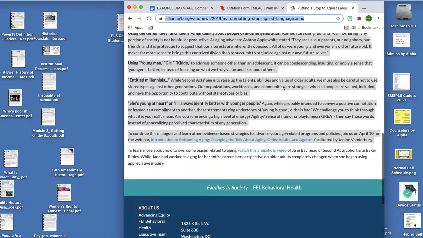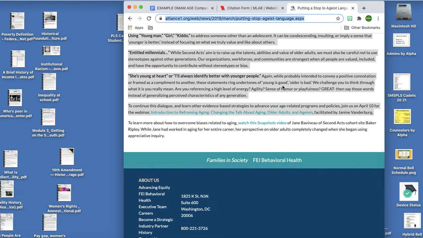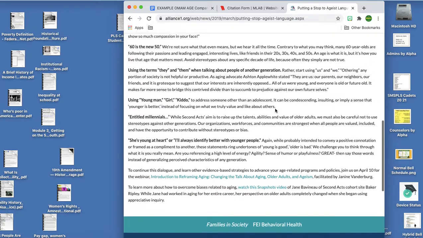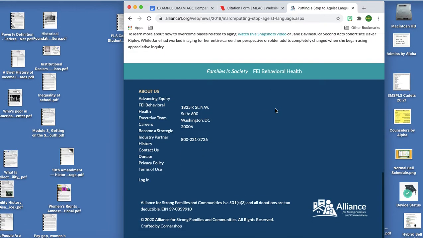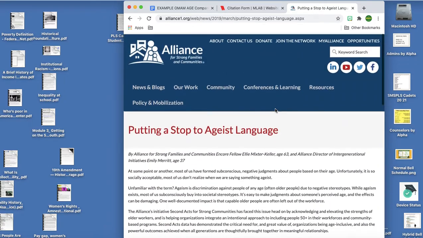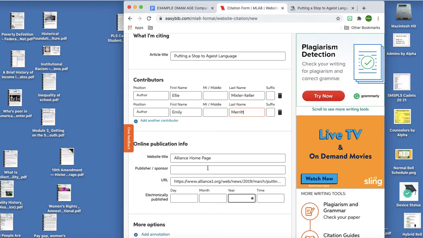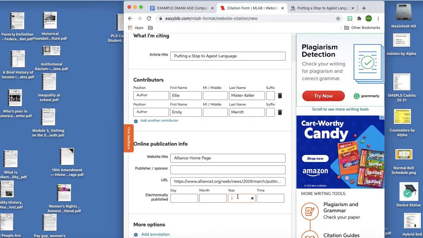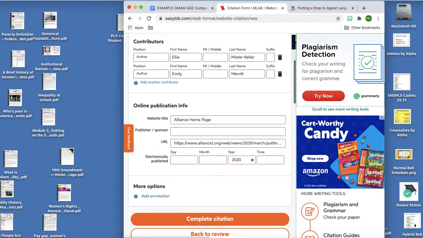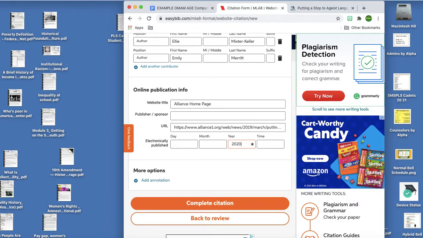Usually it's down towards the bottom of the page. Let's see if there's anything about it. I'm just looking to see. Yeah, it doesn't look like anything terribly specific about a specific date of publication, which is okay. We can put the year. Down at the bottom it said 2020, so we have that much.